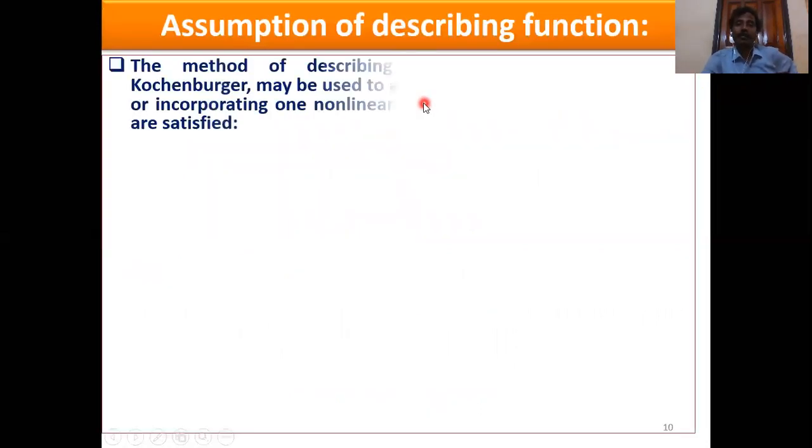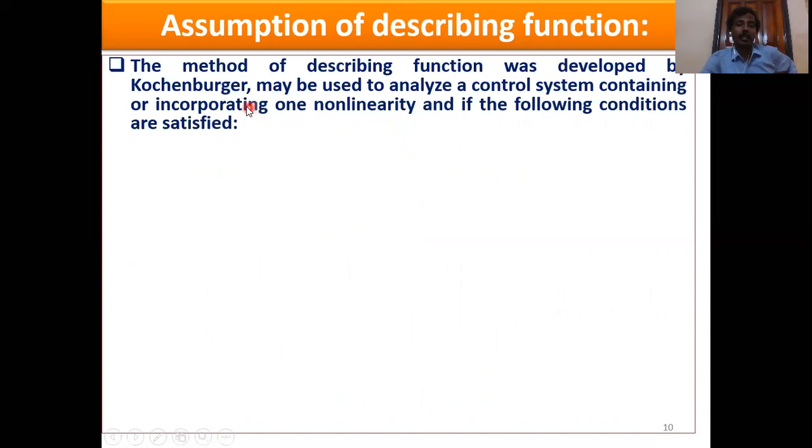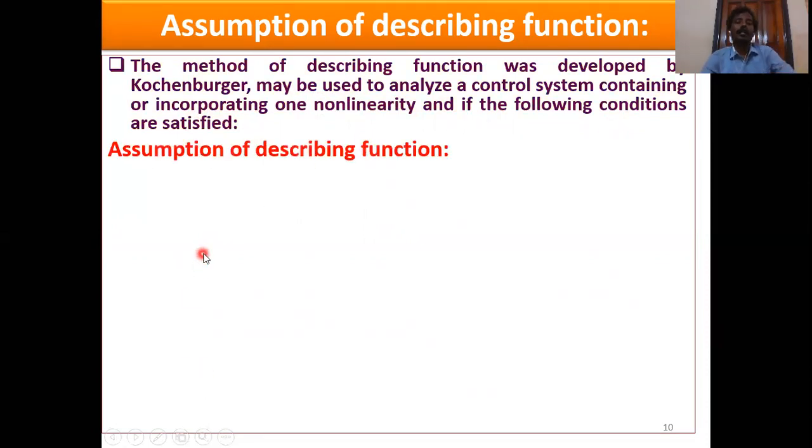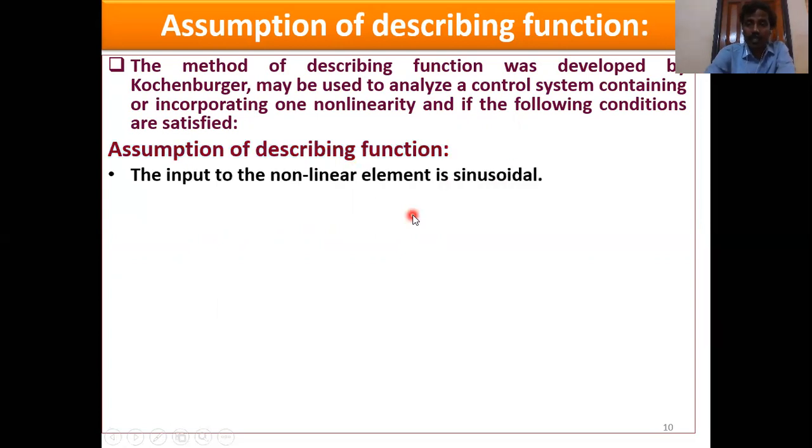Assumption of describing function. What is the assumption? The method of describing function, developed by Kochenburger, may be used to analyze a control system containing one nonlinearity if the following conditions are satisfied. What is the condition? First assumption, the input to the nonlinear element is sinusoidal.